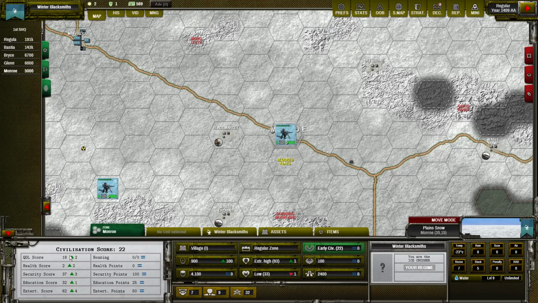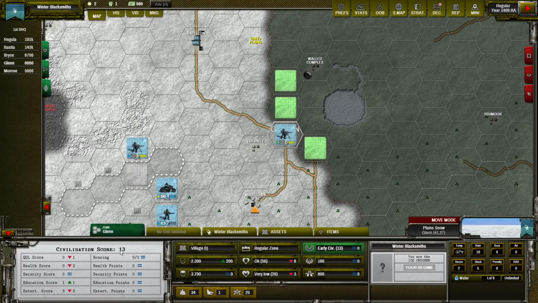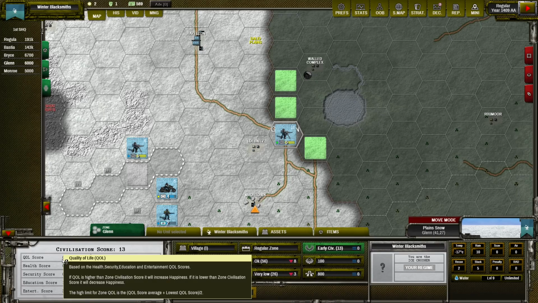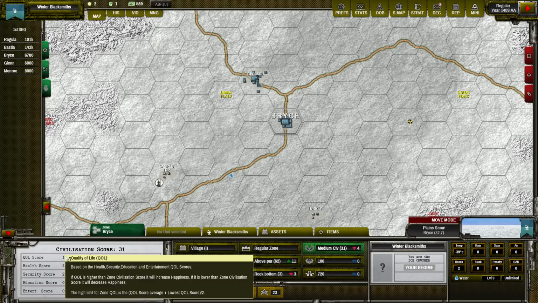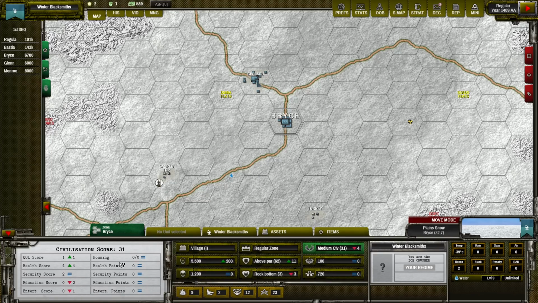It's important to understand that civilization score and quality of life score over time should be equal. It's because civilization score will decrease or increase to finally be equal to our quality of life score. So in this case, our civilization score next round will decrease to finally be equal to 18, and in this case we have 13, and over time this number over a few rounds will be equal to 0, and in case of this zone we have here 31, but in the next few rounds it will decrease to 1 if I will not increase the points in this village.